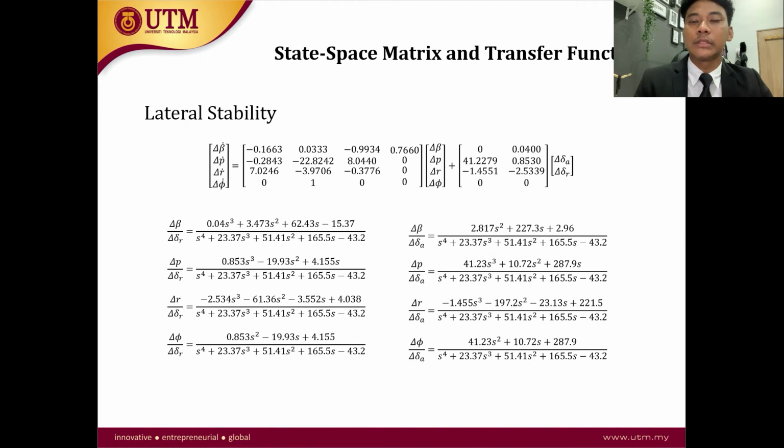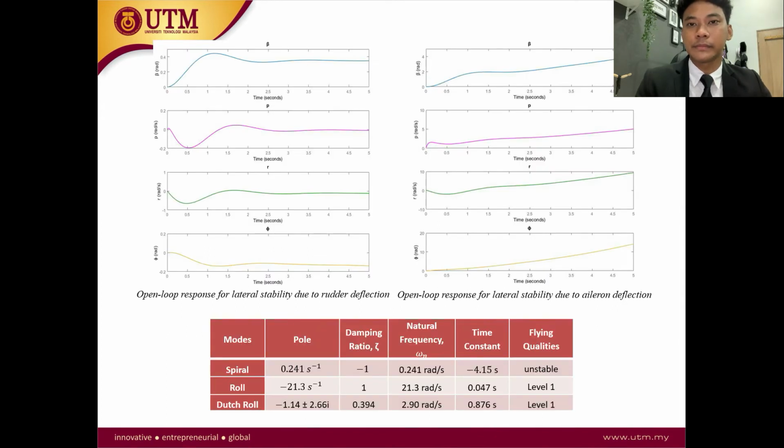The same goes for the lateral stability. This is the state space matrix form and it is divided into two, because this one is due to rudder deflection and this one is due to aileron deflection. And these are the two types of time response. This is also the same, where the roll and Dutch roll are already in level 1 flying qualities, but for this study we need to design a controller so that it can achieve good level 1 flying qualities and we can improve the time response of the system.